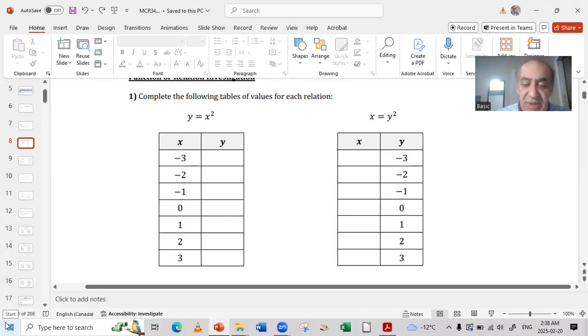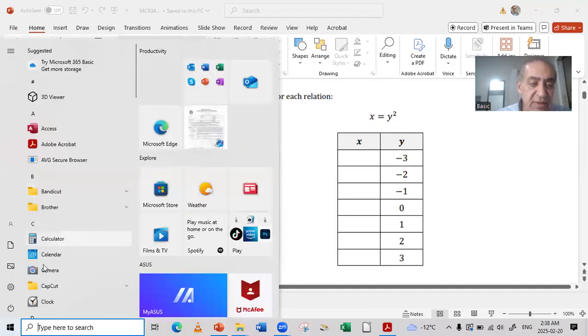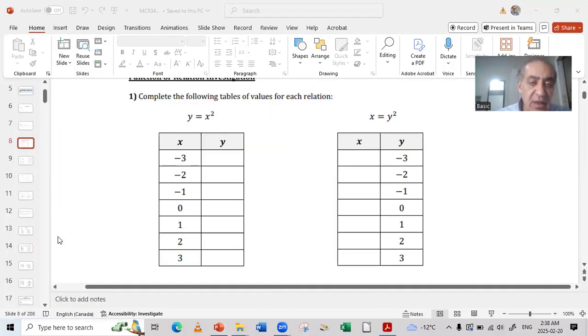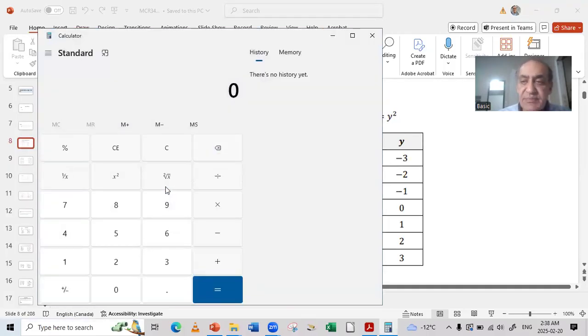If you want to do this on the calculator, you can take the calculator and multiply -3 by -3, and that will equal 9, and so on.